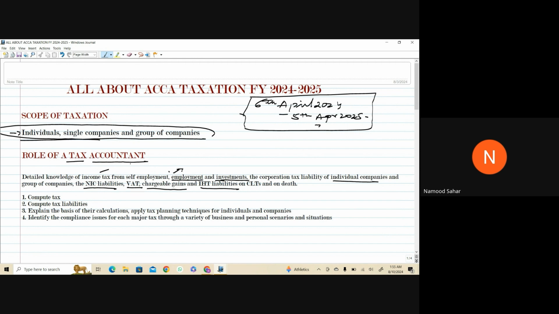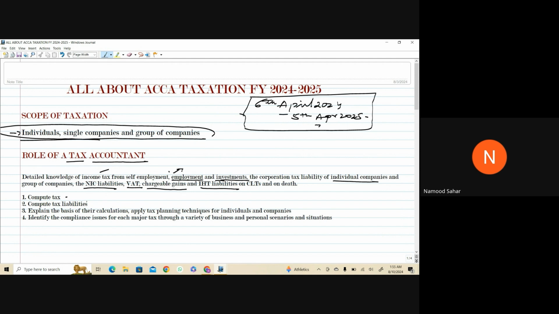Now, after learning all of these things, move one step ahead. That's what ACCA wants you to do. So compute tax. Compute tax will always give you an absolute amount. If I say calculate the tax, you will simply subtract or add whatever the formulas are, and you will compute that tax. I can say anyone who studies ACCA taxation can do it.